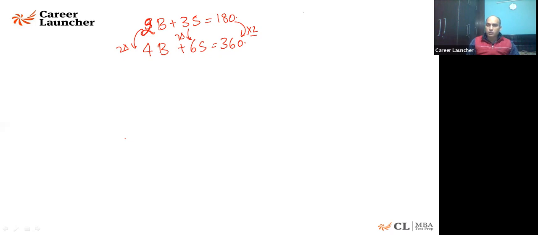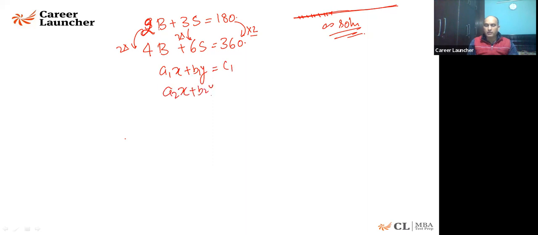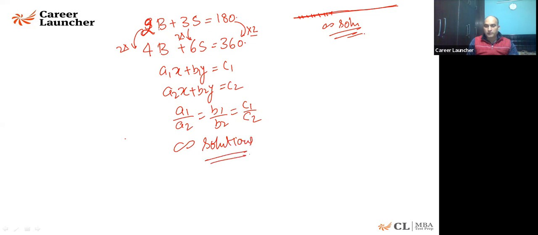When I draw a line, listen to this. This is a linear equation. When I draw a line and I draw another line on it, how many points of intersection are you seeing? Can I say they intersect at every point? There are infinite solutions that you are going to see here. Am I right? So I'll say whenever a1x plus b1y is equal to c1 and the other equation is a2x plus b2y is equal to c2, if I write a1 upon a2 is equal to b1 upon b2 is equal to c1 upon c2, I'll say they will give infinite solutions. They agree at every point.